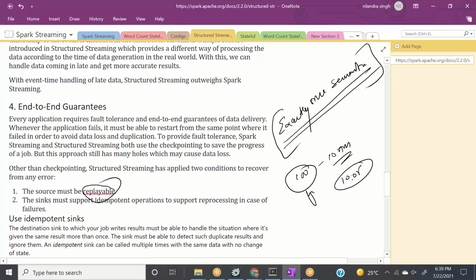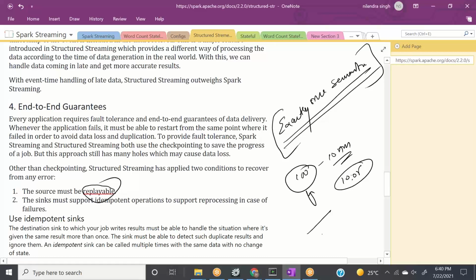The second thing is your destination or sink should be idempotent. Idempotent means it has the capability to handle the situation where it is given the same result more than once.